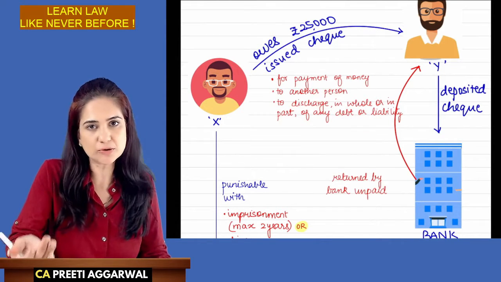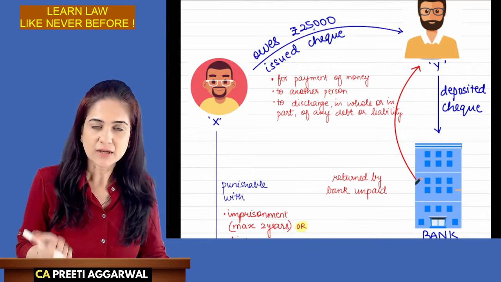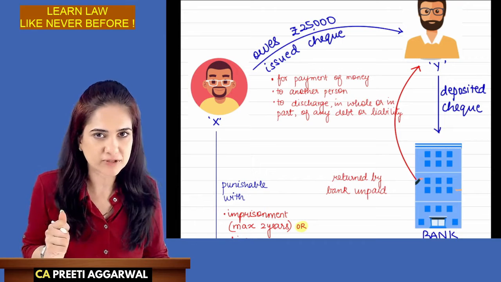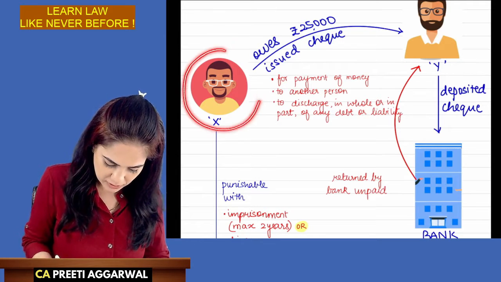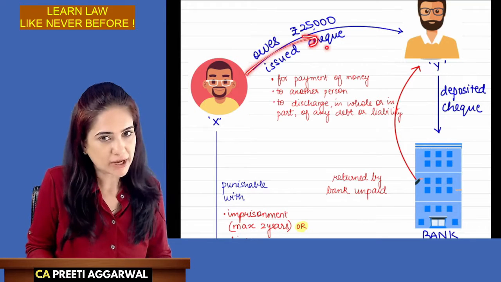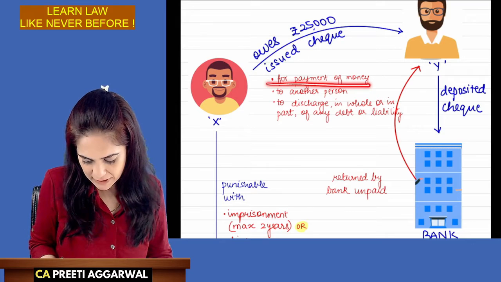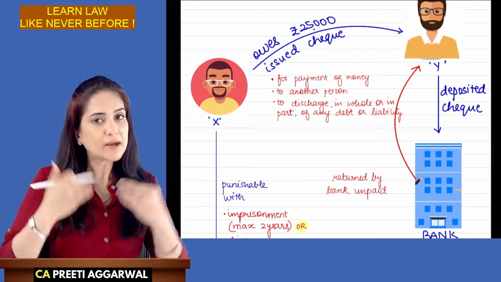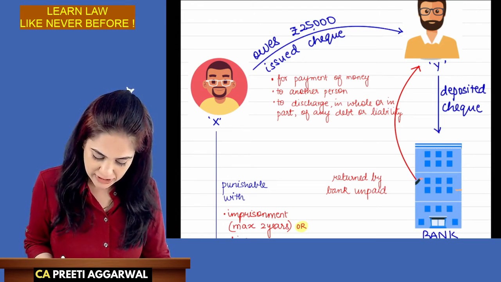So I am teaching you, you owe money. Total fees is 60,000. You gave me the first installment of 25,000. So when one person issues a check for payment of money to another person, so you issued a check to pay money to me.